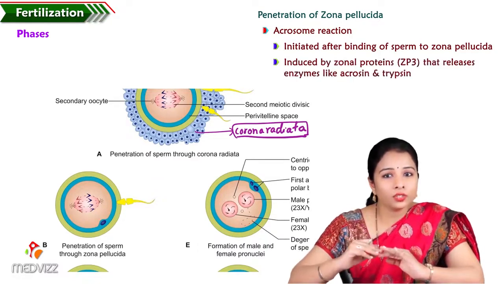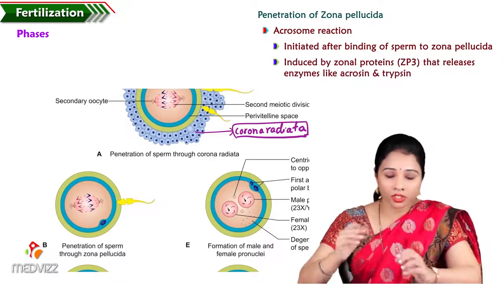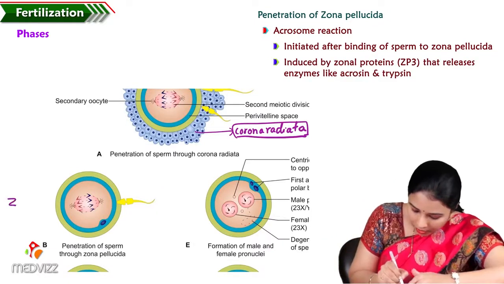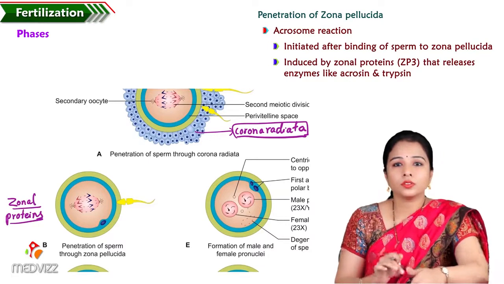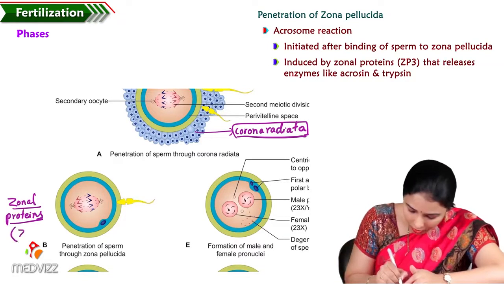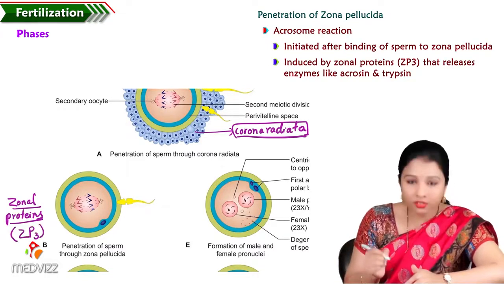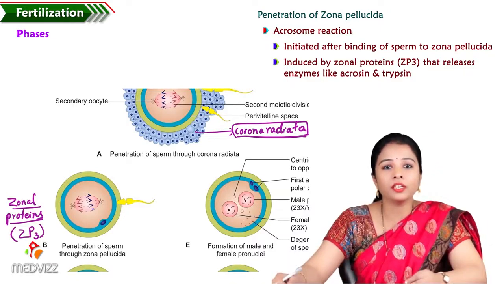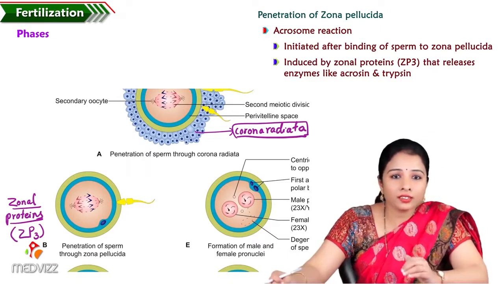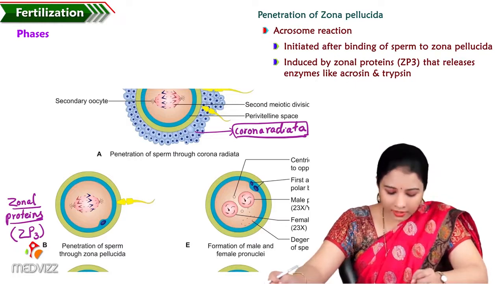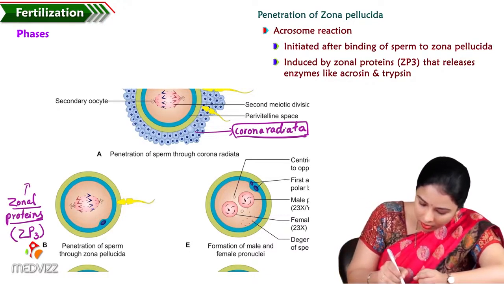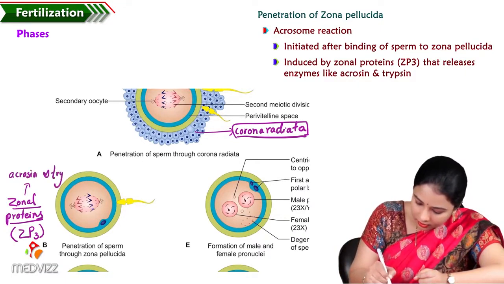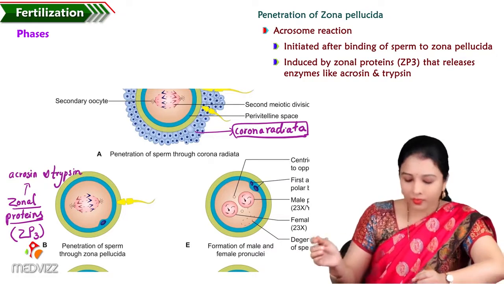This reaction is induced by zonal proteins, in short ZP3 proteins, which release enzymes like acrosin and trypsin.